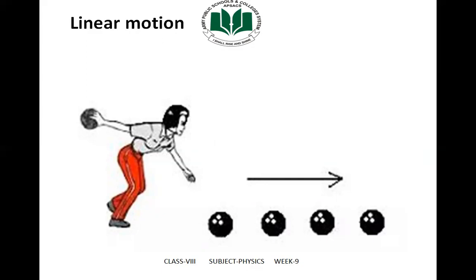The motion of objects such as a car moving on a straight and level road is linear motion. Straight line motion of a body is known as linear motion. An aeroplane flying straight in the air and an object falling vertically down are examples of linear motion.